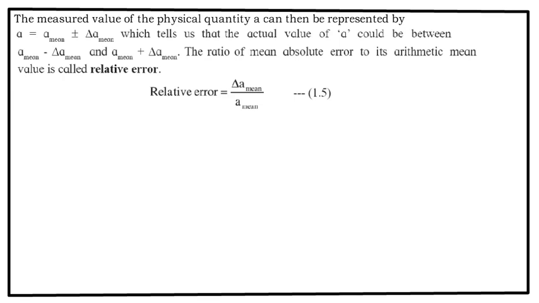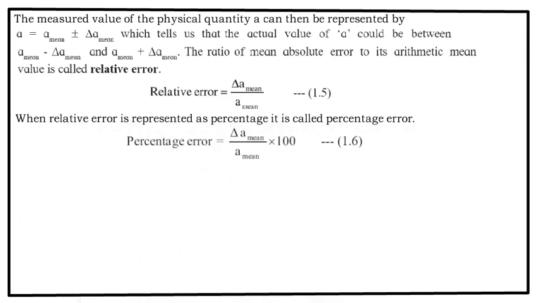The ratio of mean absolute error to its arithmetic mean is called as relative error. So relative error is equal to delta A mean upon A mean. If you multiply it by 100, you get a percentage error.